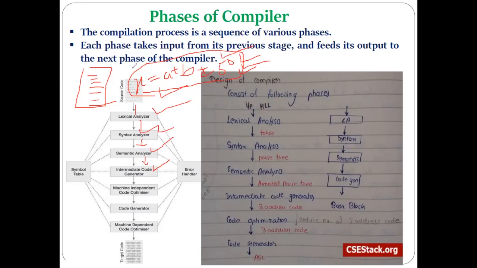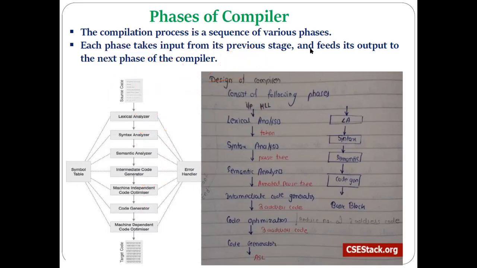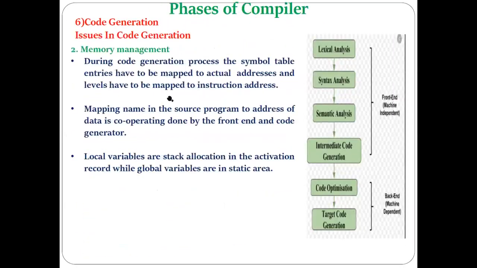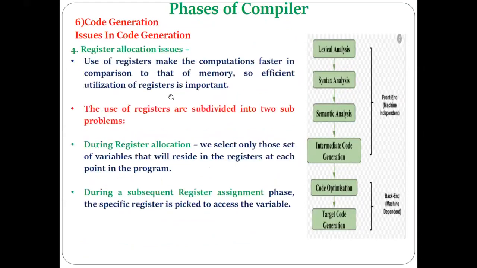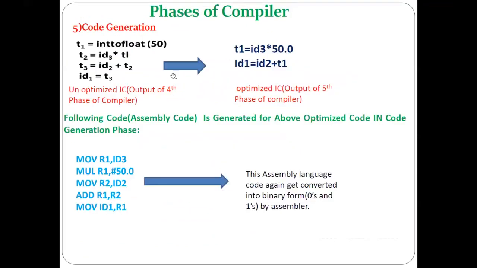And we have seen how the intermediate code is generated for this expression in the form of three address code. Then this phase gives that intermediate code as three address code as input to the next phase, that is machine independent code optimization. Then code optimization is done on that intermediate code, and optimized code is generated by making some changes. And then the code generator finally generates the machine code in the form of assembly code, or absolute machine language code, or relocatable machine code. Here we are considering the code generation phase generating assembly language code as machine code.